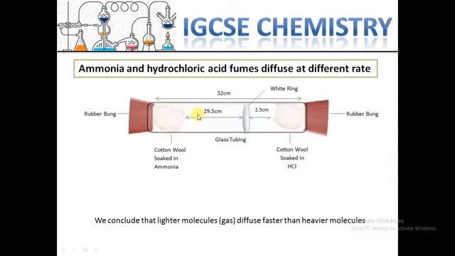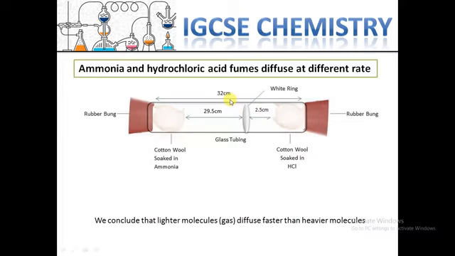When they spread and reach each other, they can react chemically. After they diffuse, a white ring from the reaction between these two gases is created at this position.